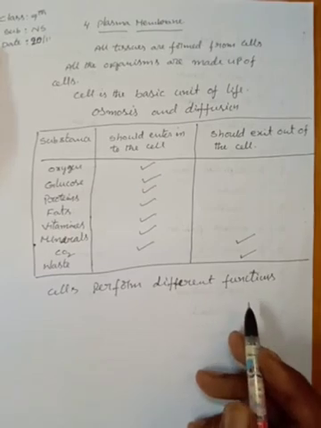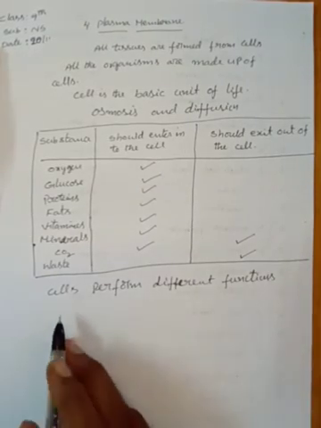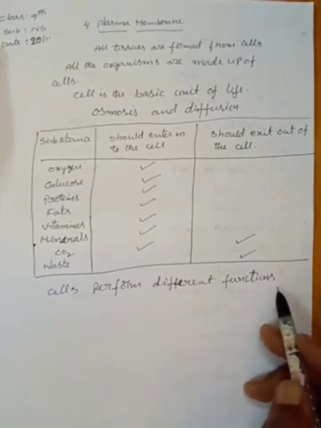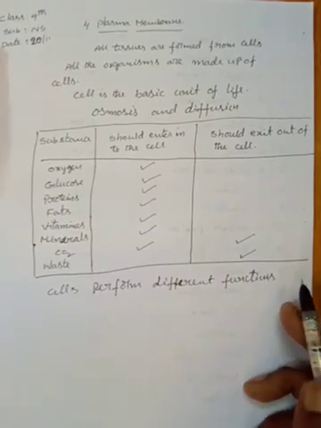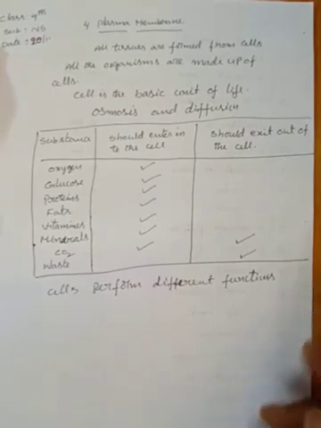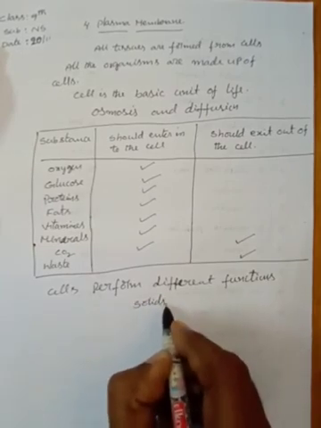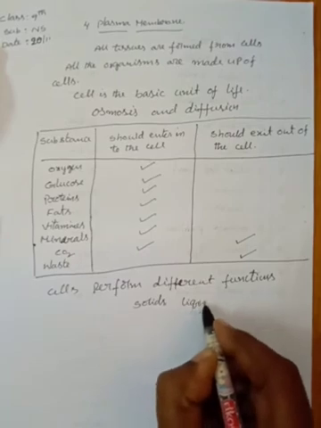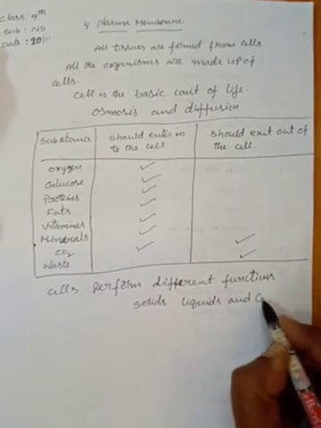For these different functions, they need different types of materials. Cells perform different types of functions. To perform these functions, cells need different types of substances or materials. Okay, so these substances, some are solids, some are liquids, and some are gases.